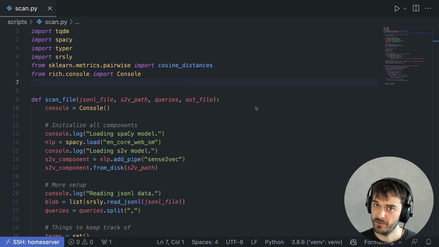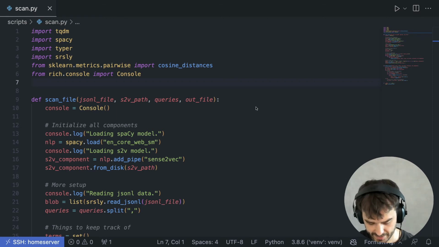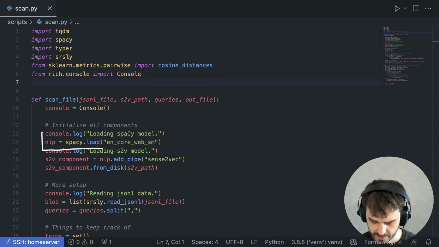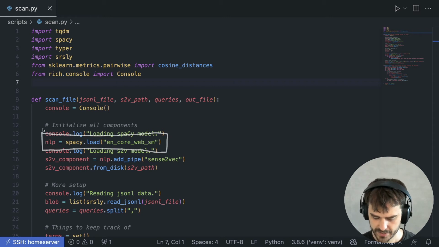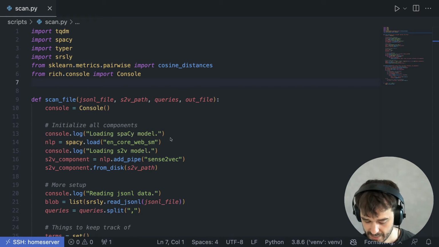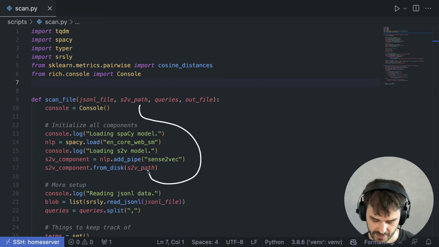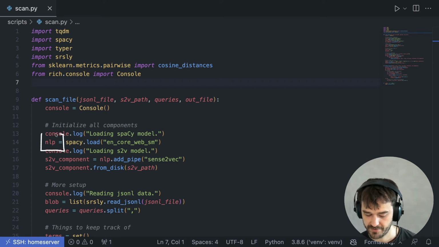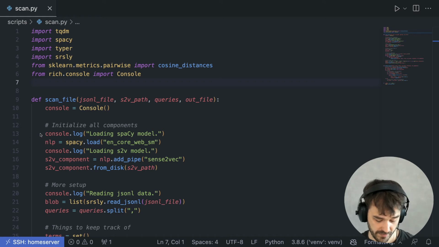Now, I'm not going to go into all the details in this script, but there is this one feature of Sense2Vec that does deserve a bit of extra highlighting, and that is that you can actually combine Sense2Vec with spaCy. So here you can see that I'm loading in a small spaCy model, and what you can also see is that I'm attaching a pipeline component, namely a Sense2Vec component. I'm then making sure that that Sense2Vec component is being hydrated with all the vectors I have on disk, but this now also means that I have Sense2Vec properties available from this NLP variable over here. And that is going to prove to be quite useful.